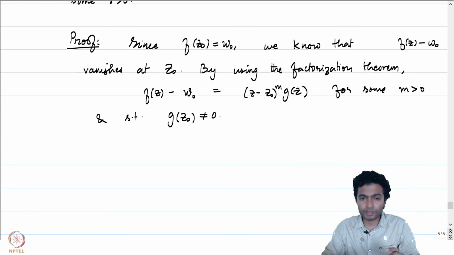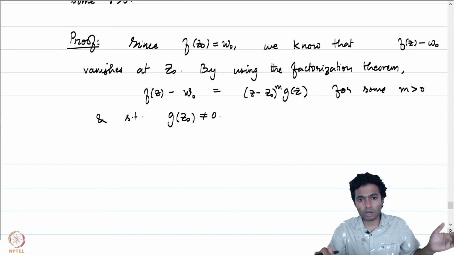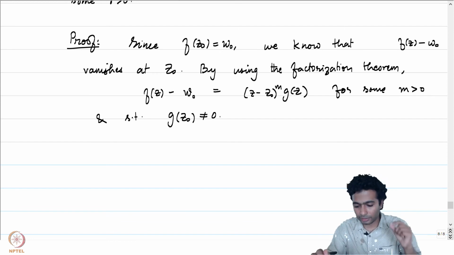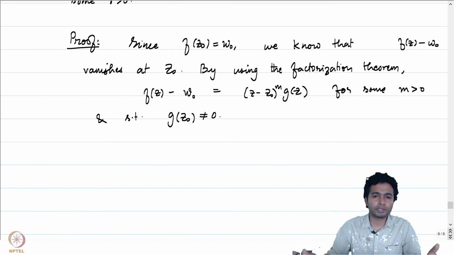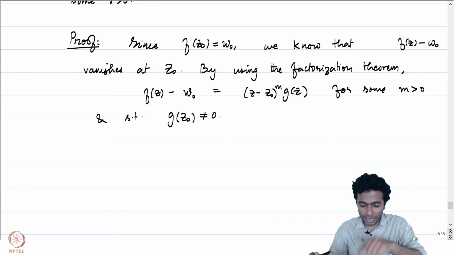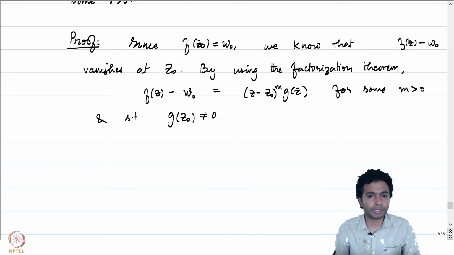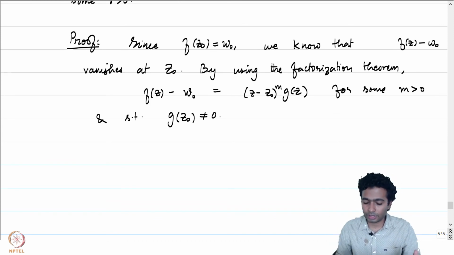So a key thing to keep in mind is that while we did this, we have very crucially used the fact that f is a non-constant function, and because of that, all derivatives of f at the point z0 cannot vanish. Because if that happens, then by the principle of analytic continuation, f would be identically equal to 0. And that is precisely the reason why we are able to get hold of one such m to write our f of z minus w0 as z minus z0 to the power m times g of z, where g of z0 is not equal to 0.